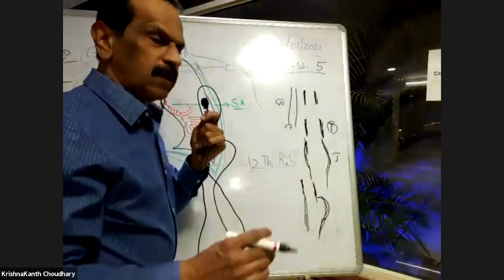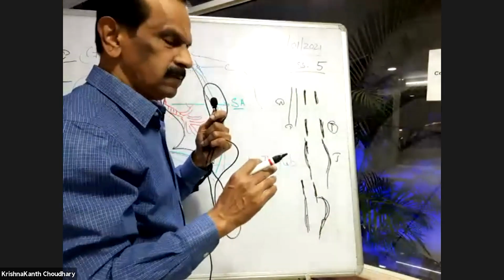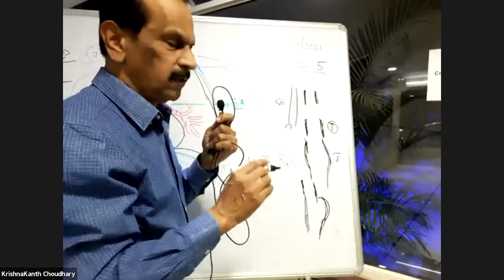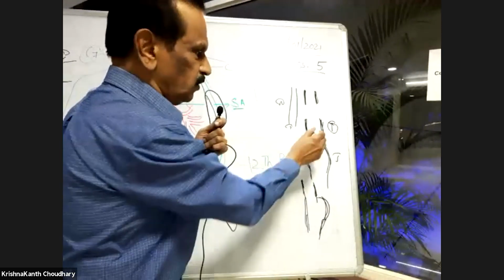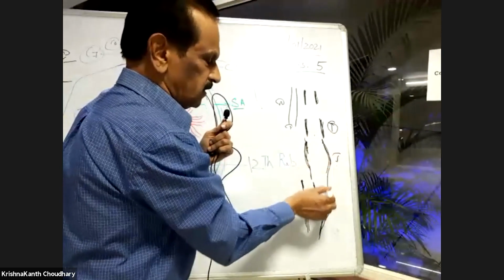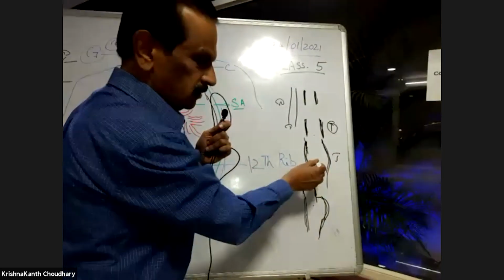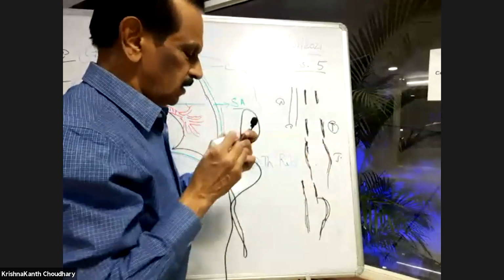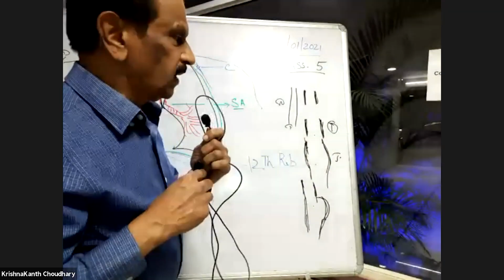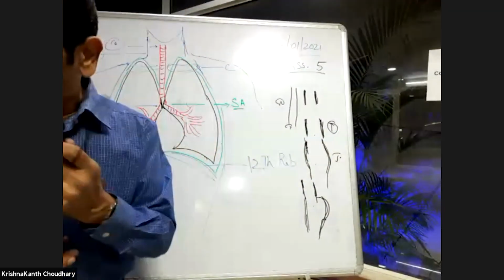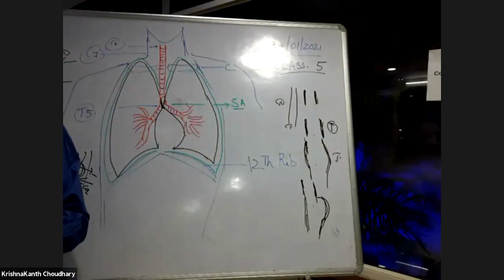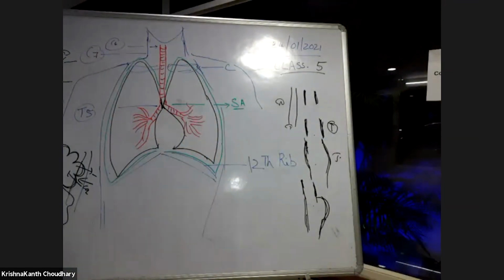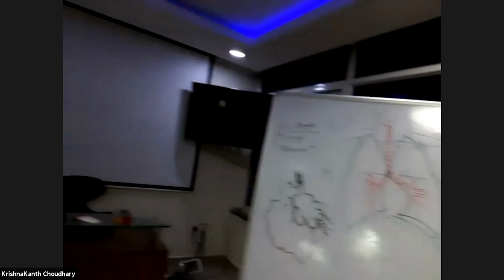So these are the 3 or 4 types of abnormal dilatation of the bronchi or bronchioles which are described: tubular, cystic and saccular. These are the various abnormal shapes of ectatic bronchi and bronchioles.